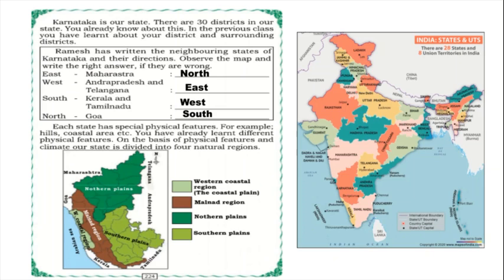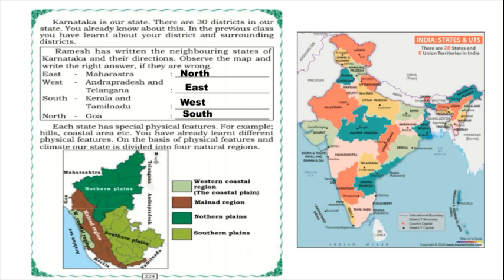Each state has special physical features, for example hills, coastal area, etc. We have seen many physical features like hills, coastal area, mountains, plateau, valley, isn't it? Falls, waterfalls, and all. On the basis of physical features and climate, our state is divided into four natural regions.